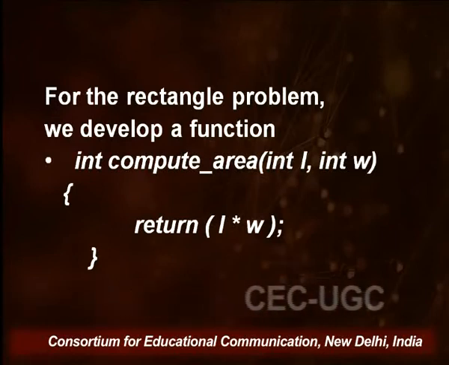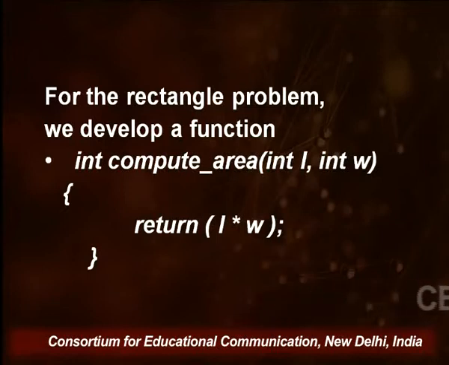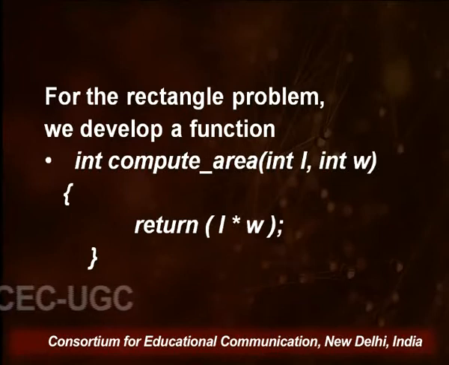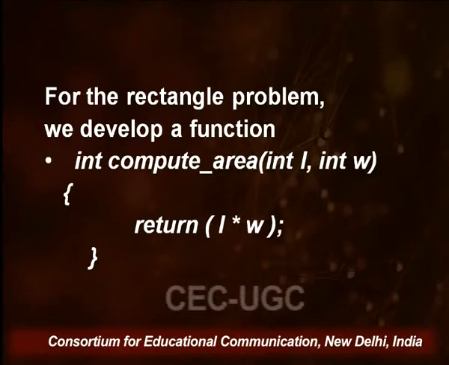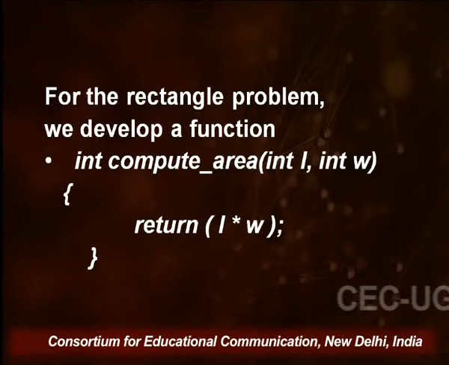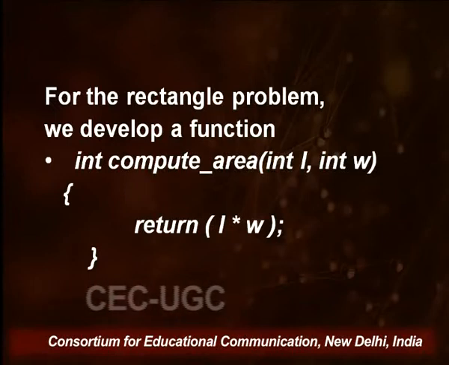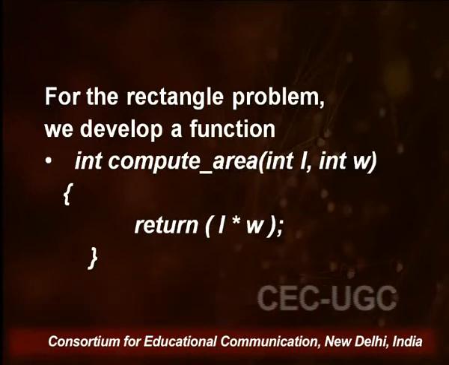This length into width is a multiplication of two integers, and multiplication is closed under integers, so this is going to give you an integer. That is the type of the data which is being returned. That's why int, the symbol of integer, is written before the function compute area. That means compute area is returning an integer, and it is also taking two integers l and w, multiplying these two integers and returning the product.